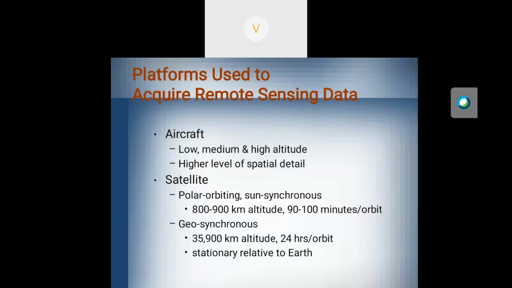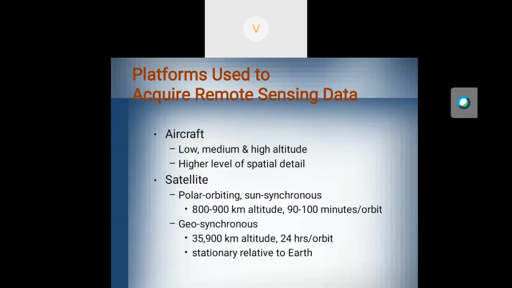So what are the different types of platforms that can be used for acquiring remote sensing data? One is the aircraft, another one is the satellite. If you want to capture the data using aircraft, there are three methods. You can fix the aircraft at low, medium, and high altitude. Basically, aircraft-based remote sensing techniques are used for capturing the higher level of spatial data.